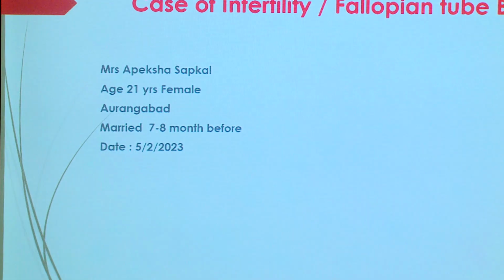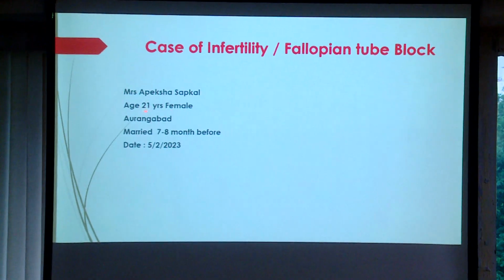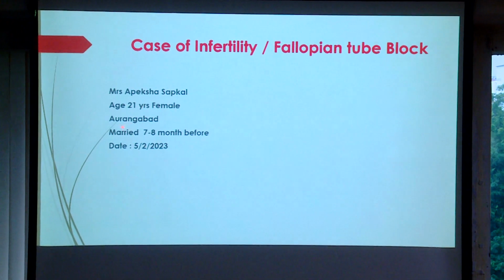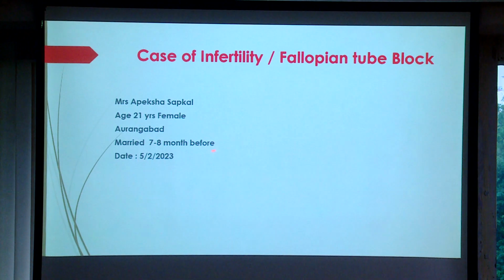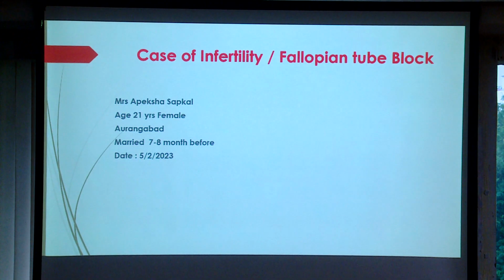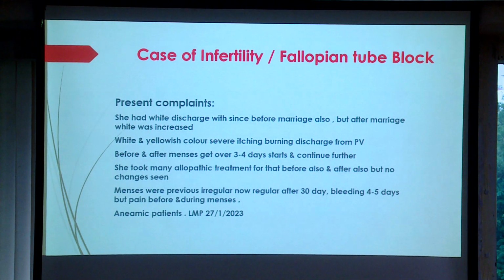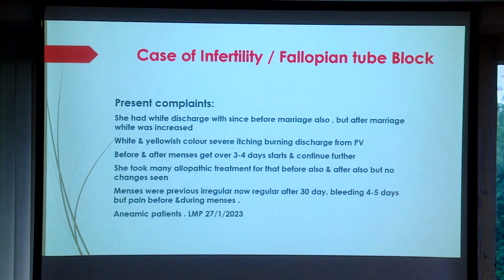This is again one case of infertility with a fallopian tube block. Apeksha Sabka, 21 years female, married, living in Aurangabad, married 7-8 months before, and the case came on 5th February 2023. She was already diagnosed before she came to me.